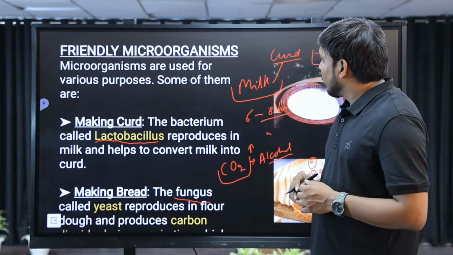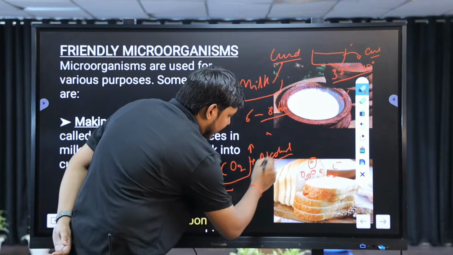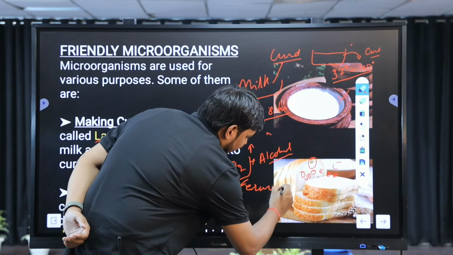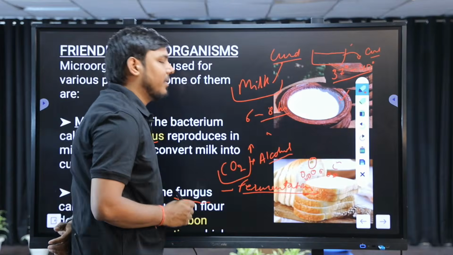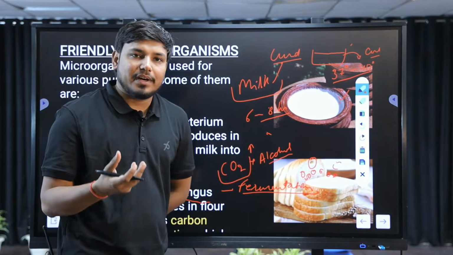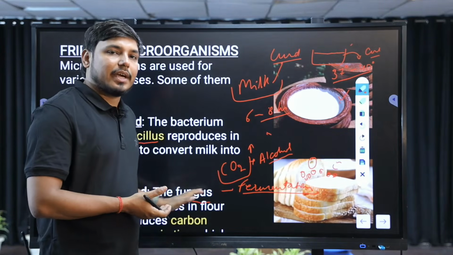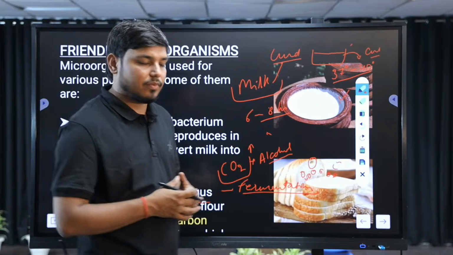The yeast will do a process that is basically known as fermentation. The production of carbon dioxide and alcohol is known as fermentation. When we discuss fermentation, you have to understand fermentation is a process found in the yeast, in which the yeast converts the carbohydrate into carbon dioxide and alcohol, right?